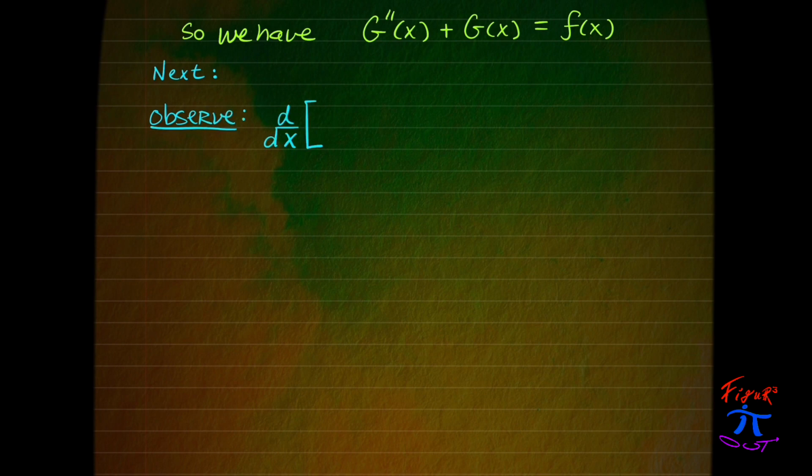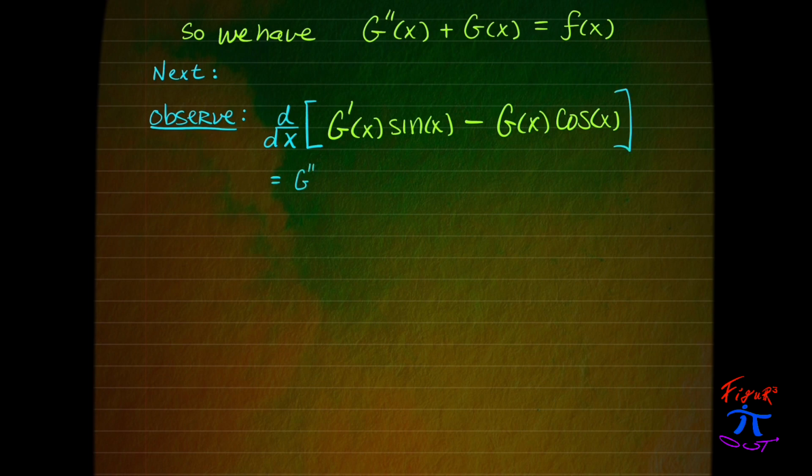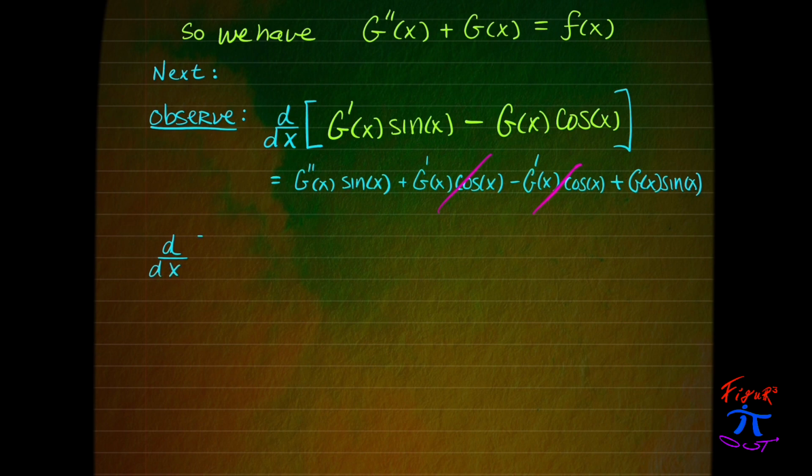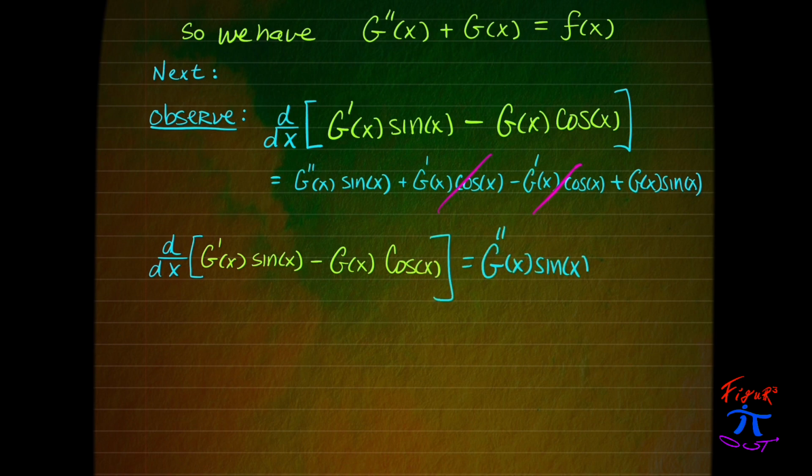The next part is to observe the following: that the derivative of g prime times sine of x minus g times cosine of x is equal to, well, using the product rule, we can expand out what these derivatives look like, and we'll find that some of the terms in this expansion will cancel, and we're left with that the derivative of this expression, g prime sine of x minus g cosine of x, is equal to g double prime sine of x plus g sine of x.